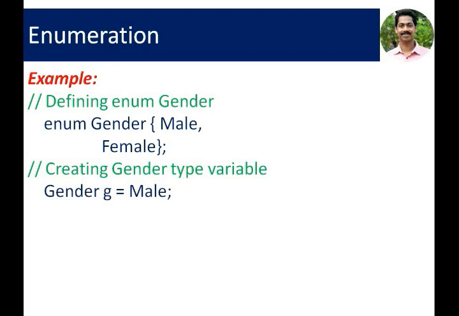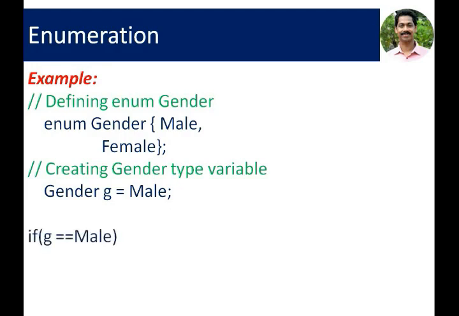G is the enumerated data variable. This data variable is assigned with a value male. It is possible because male is listed inside the enumerated data type definition. Two values are possible to the gender type data, male and female.